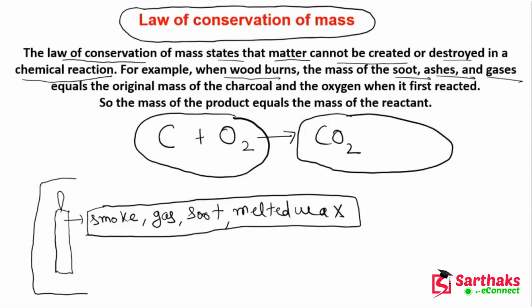I hope, guys, you might have been able to understand what I am trying to say. So now, after understanding this law of conservation of mass, let's move ahead and talk about some other important concepts.